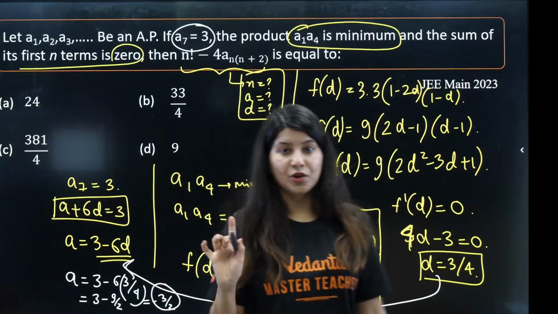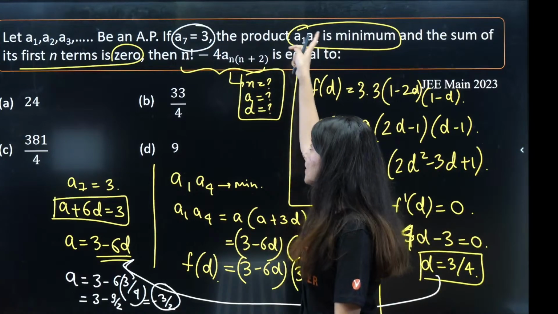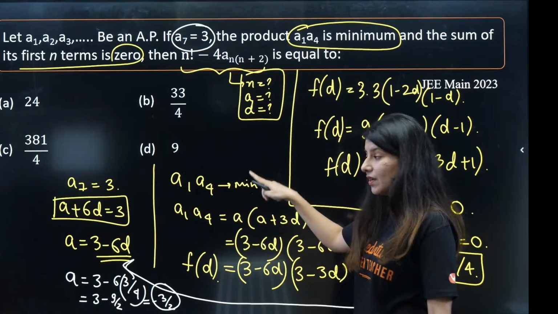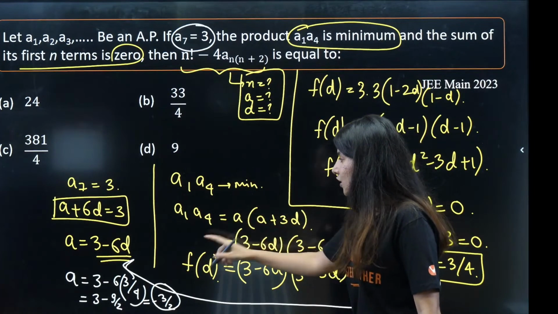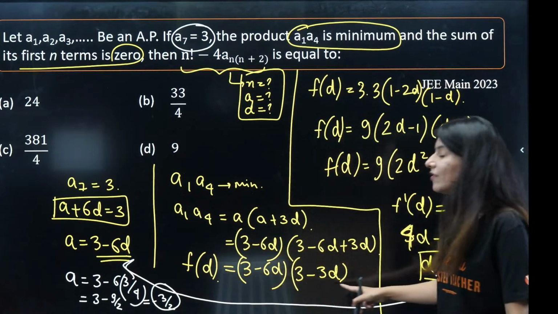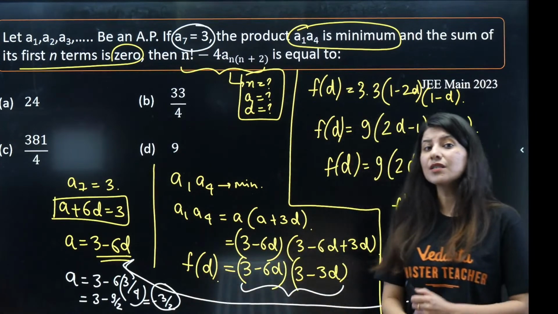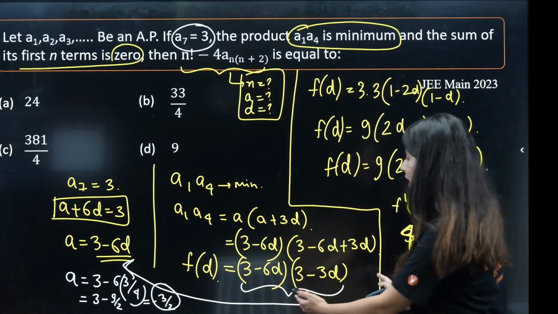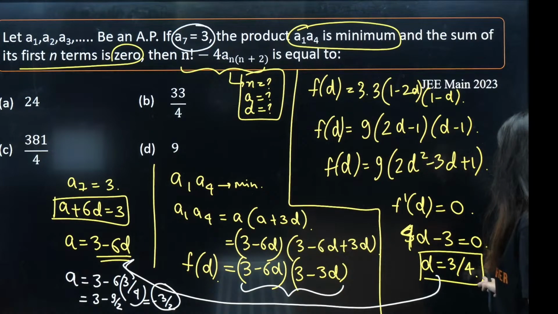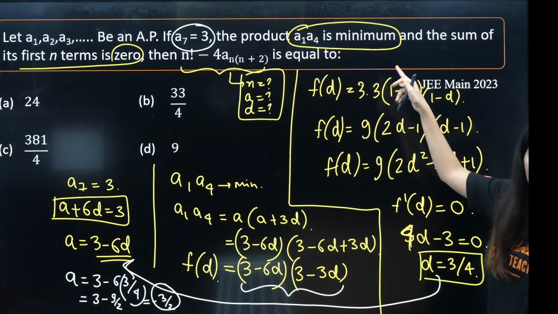Did you understand what I did? I have actually used only these two pieces of information. A7 is 3, and the value of a1, a4 should be minimum. So a1, a4 is this. Use the value of a from this expression, put it over here so that your whole value of a1, a4 becomes a function of d. Now it is very easy to calculate the minimum value of f of d. Take out 3 common, differentiate it with respect to d. d is coming out as 3 by 4. So at d equal to 3 by 4, your f of d would be minimum.